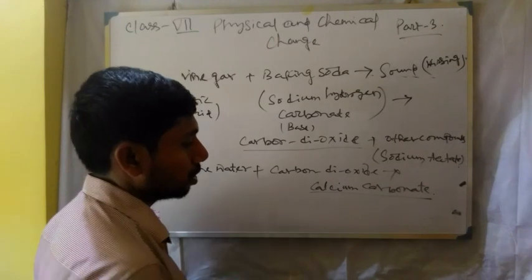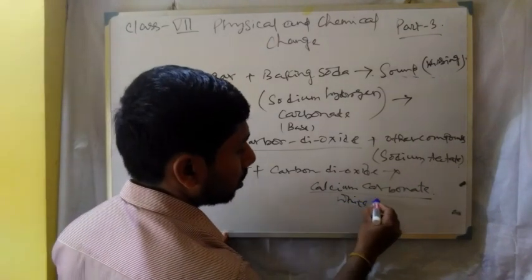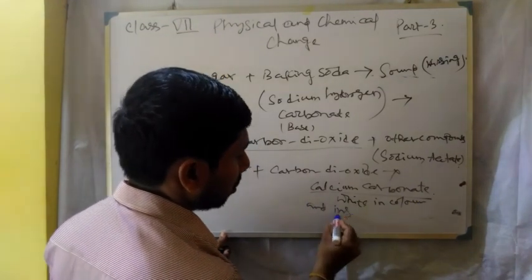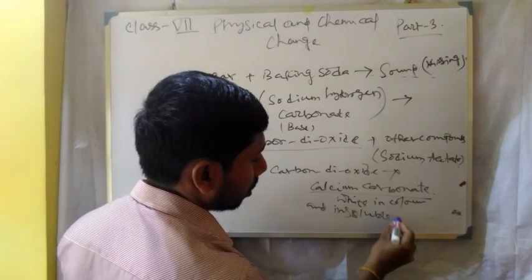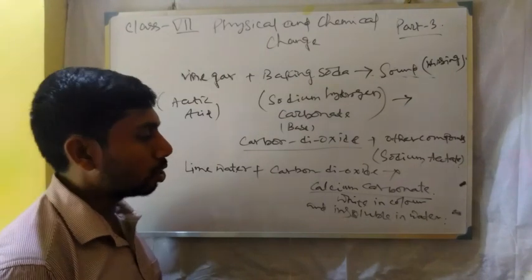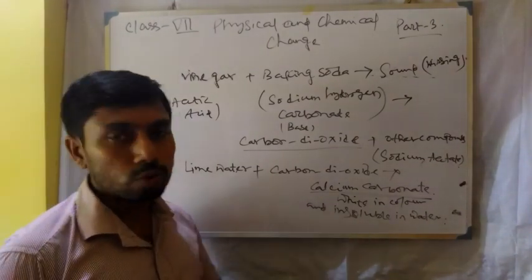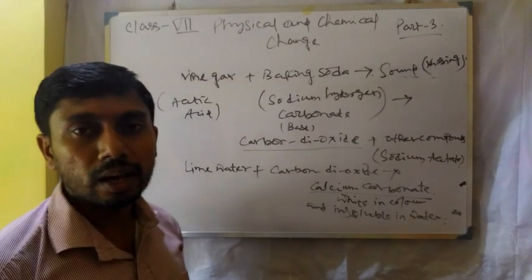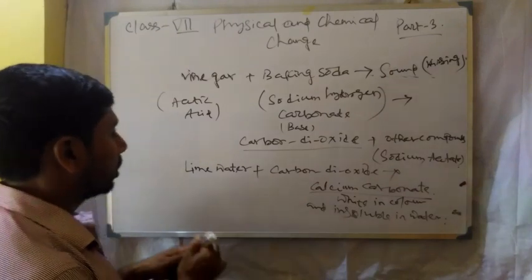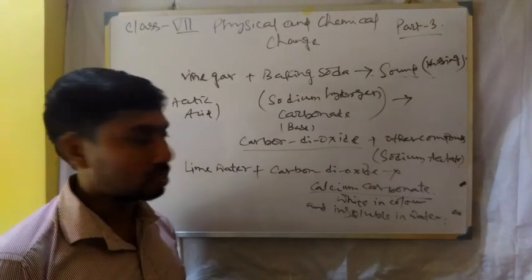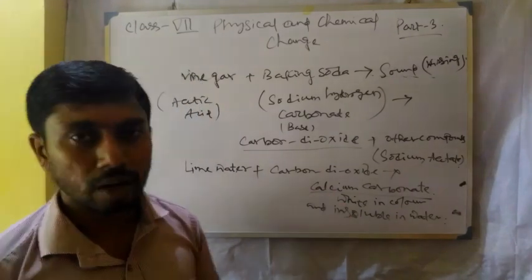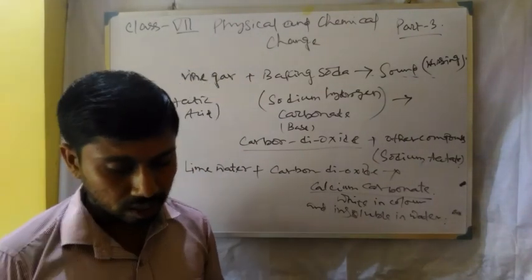Calcium carbonate is white in color and insoluble in water. So for these two properties, it forms the upper layer of the mixture. Lime water has the formula calcium hydroxide. It is a base. When carbon dioxide is passed through it, calcium carbonate is formed, which comes as a white layer.